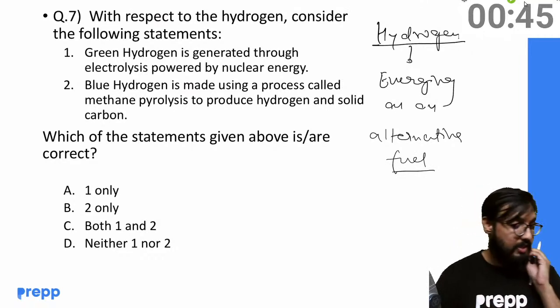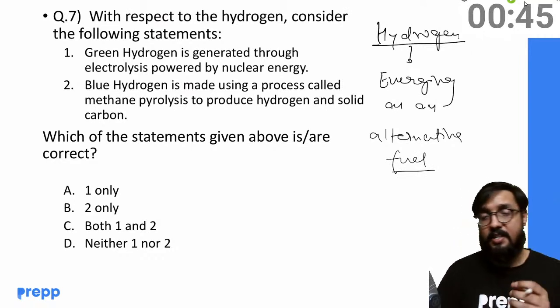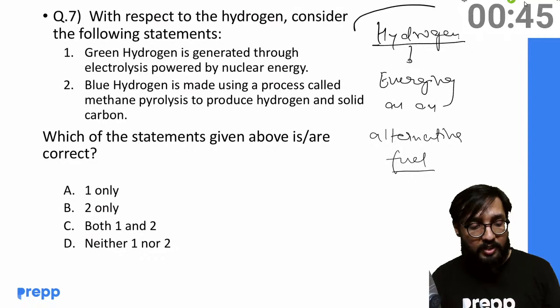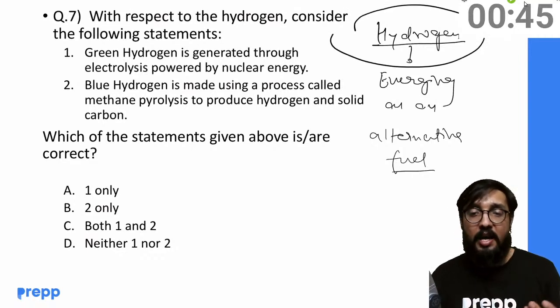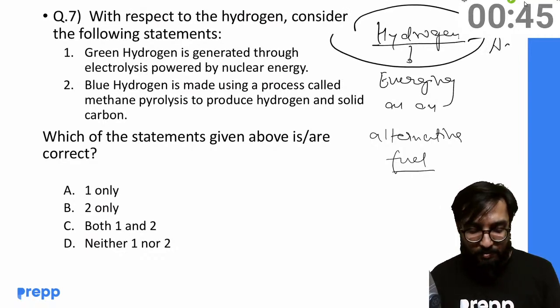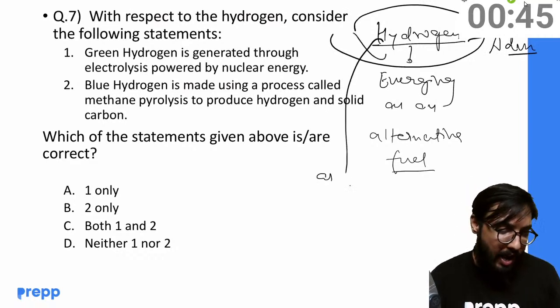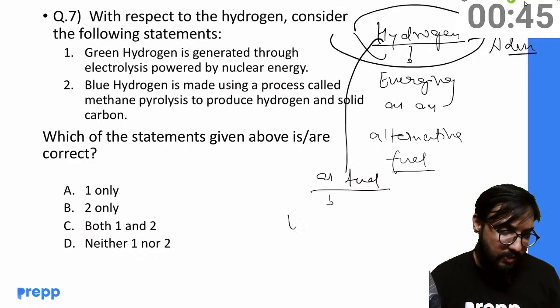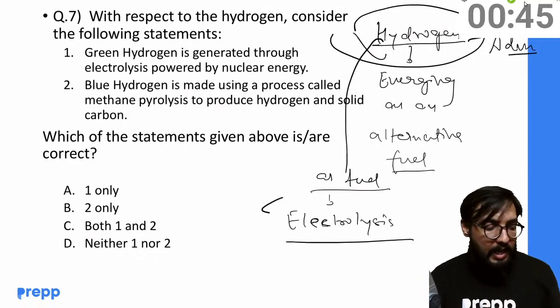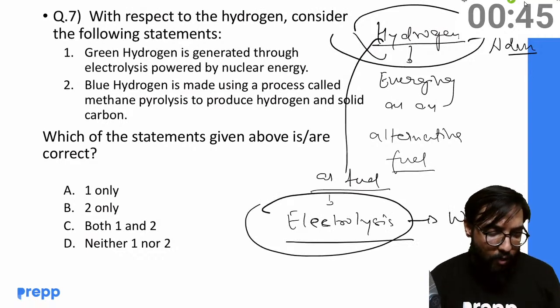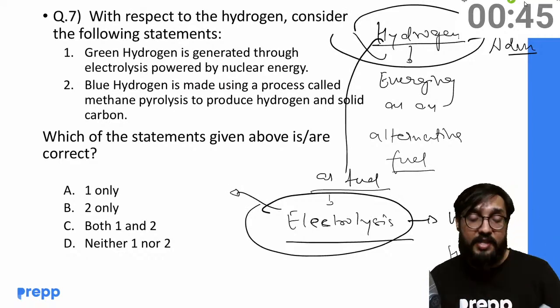I would suggest please go through hydrogen as a fuel, advantages, in the PDF. Now to produce hydrogen as fuel, which process is it? Electrolysis, right? Electrolysis is the process. With electrolysis you generate hydrogen from water, but for this electrolysis process you need energy.